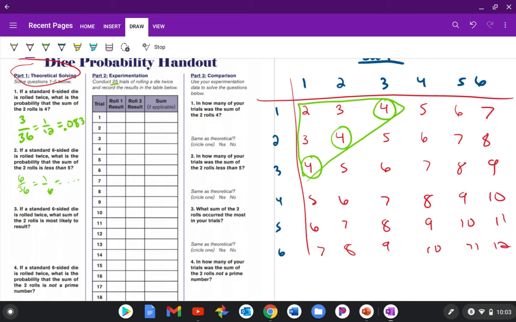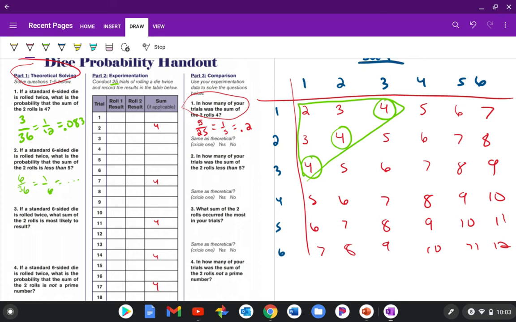And then you're going to be computing your experimental probability. So based on these results, and how many of the trials was the sum of the 2 rolls 4. So let's say you have 4 here, 1, 2, 3, 4, 5. So 5 times where the sum was a 4. So you're going to do 5 over, now it's not going to be 36 because you rolled the dice 25 times. So it's going to be 5 over 25, or 1/5, which is 0.2.